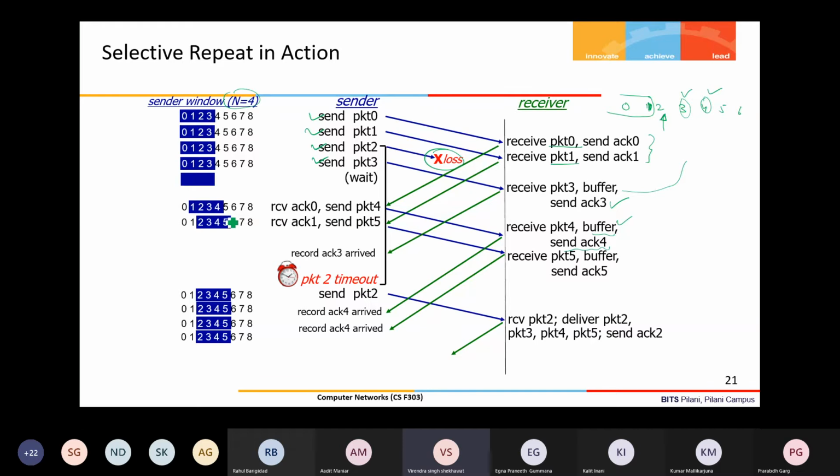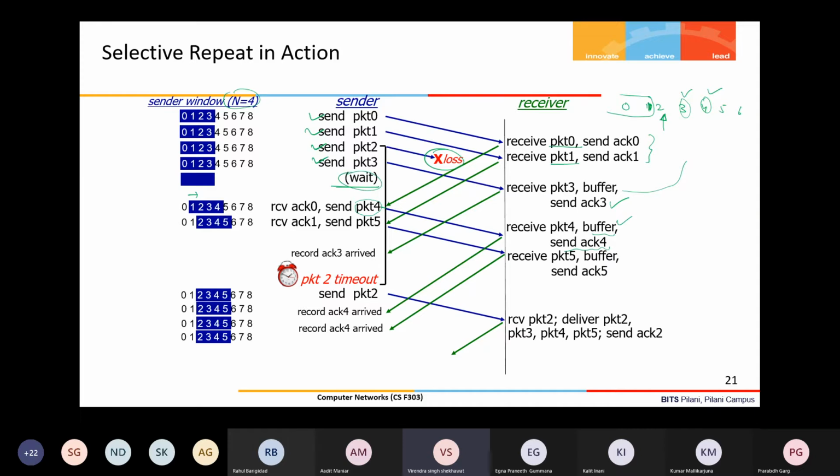Now look at what happened at the sender side. When the sender had sent packet 4, after receiving the acknowledgement for 0, it shifted its window by 1 space, so packet number 4 could also be sent.